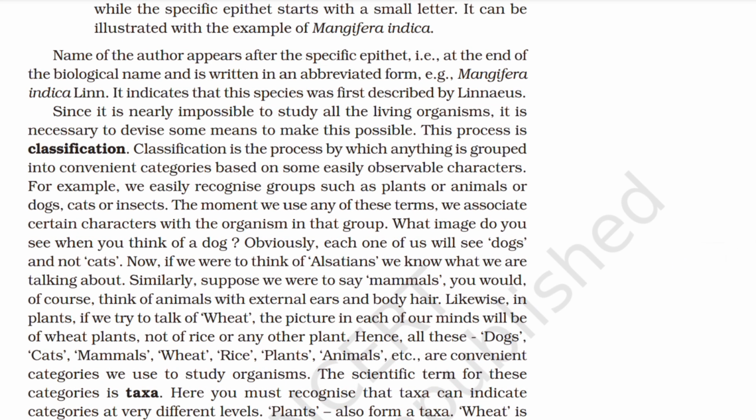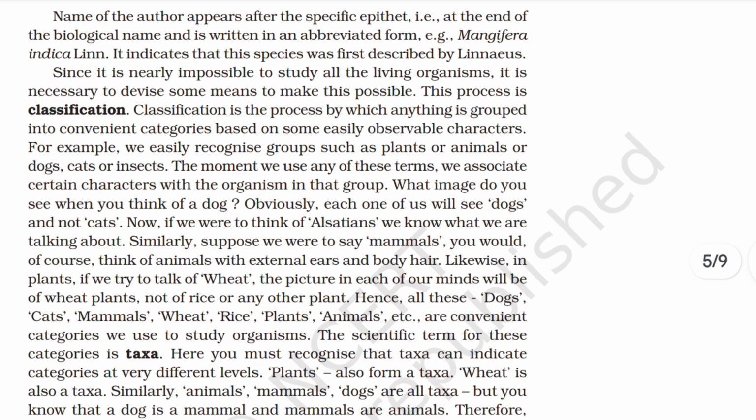Since it is nearly impossible to study all the living organisms, it is necessary to devise some means to make this possible. This process is classification. Classification is the process by which anything is grouped into convenient categories based on some easily observable characters. For example, we easily recognize groups such as plants or animals, or dogs, cats, or insects. The moment we use any of these terms, we associate certain characters with the organism in that group.